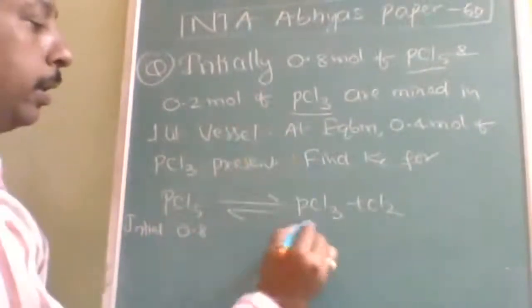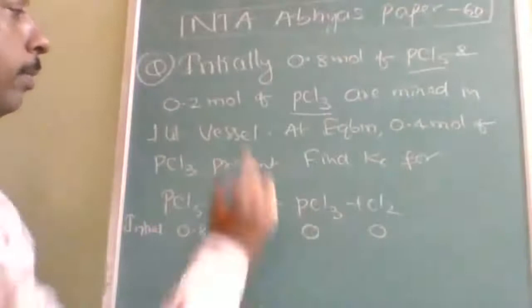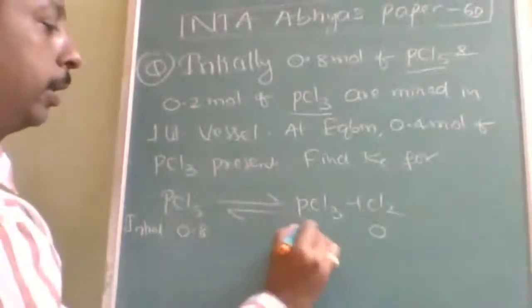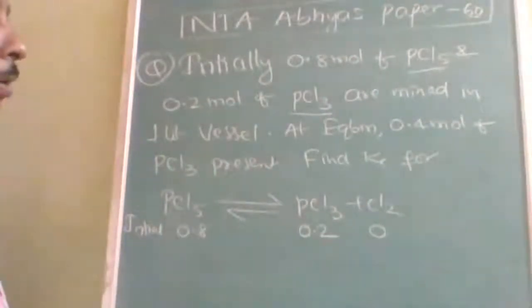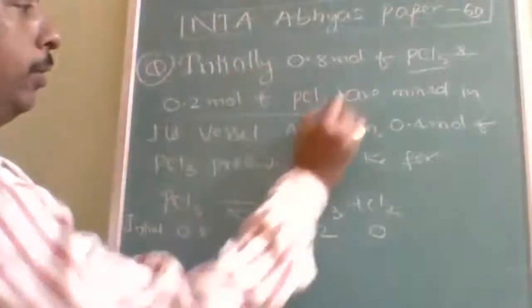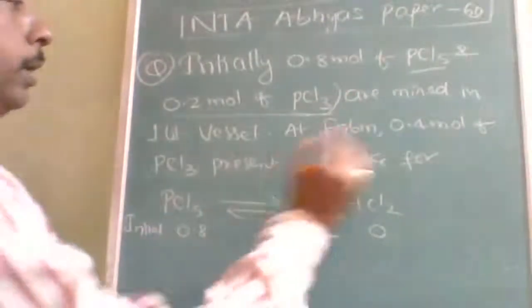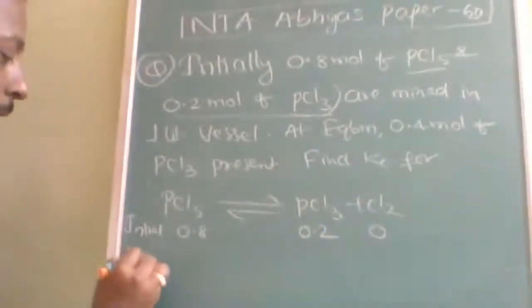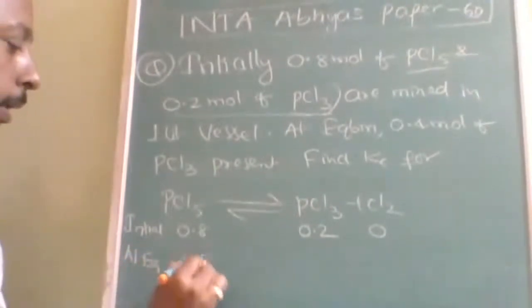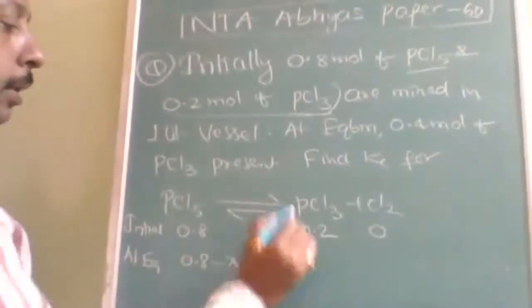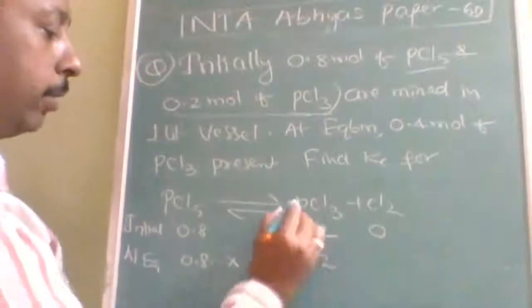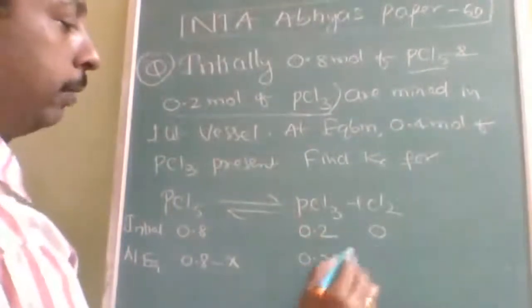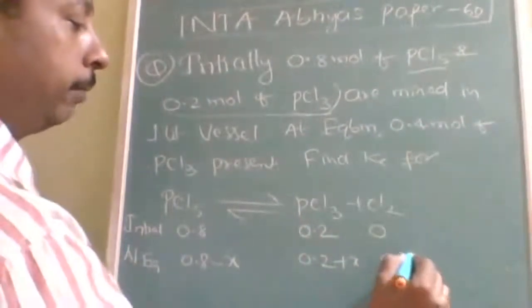Okay, and that time it will be 0 and 0. But this is also taken as 0.2 because it is taken initially. Understood? At equilibrium. So let us take at equilibrium. So 0.8 minus x. Very simple reaction because there is no coefficient. This will be plus x, this will be plus x.